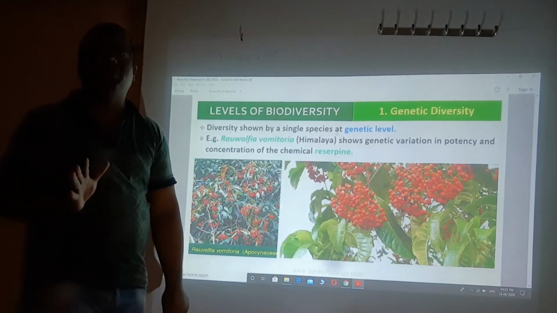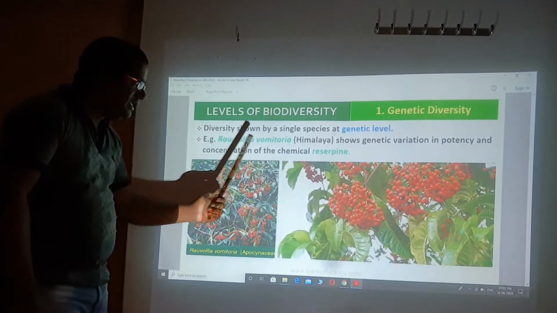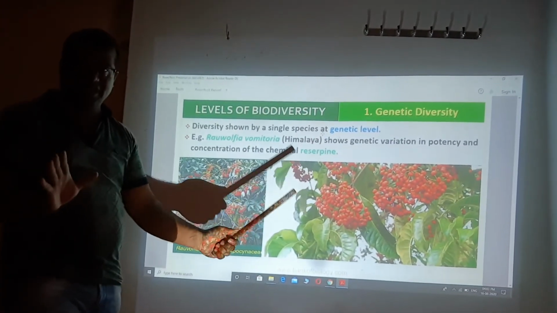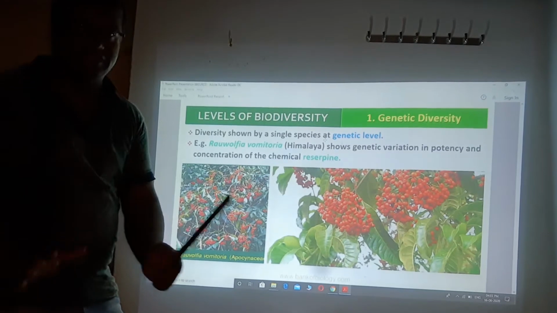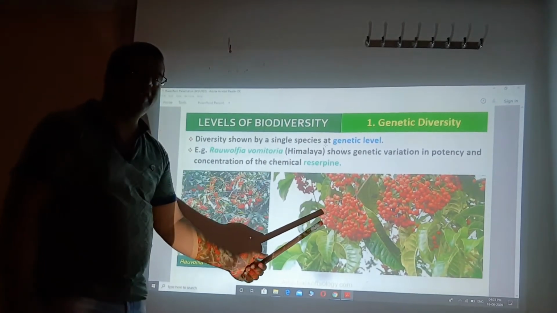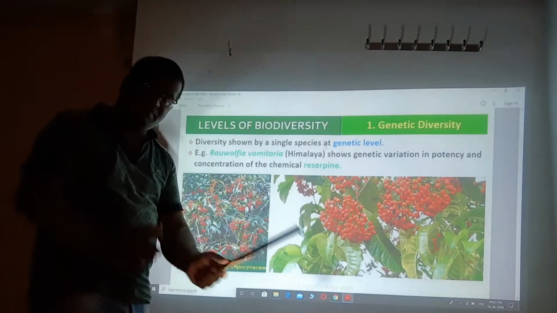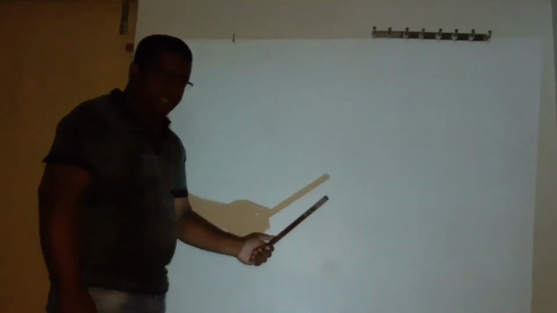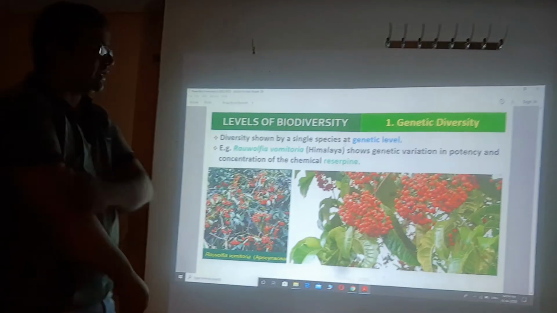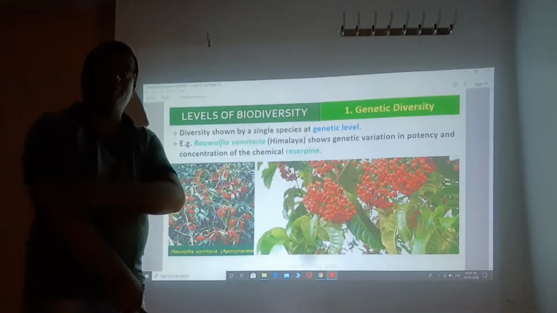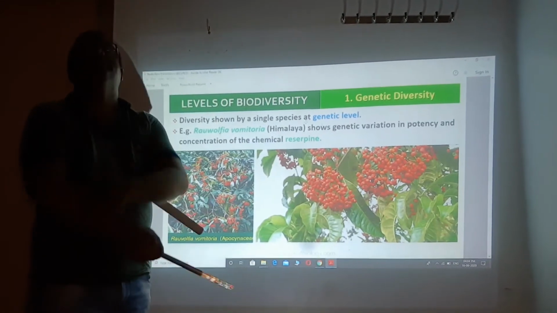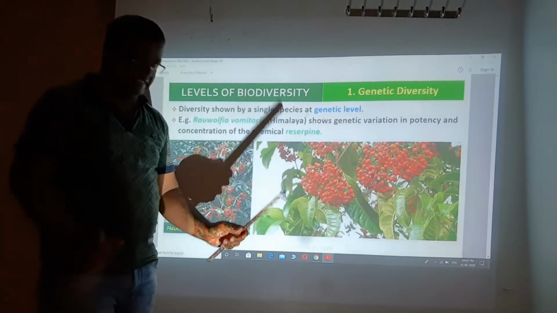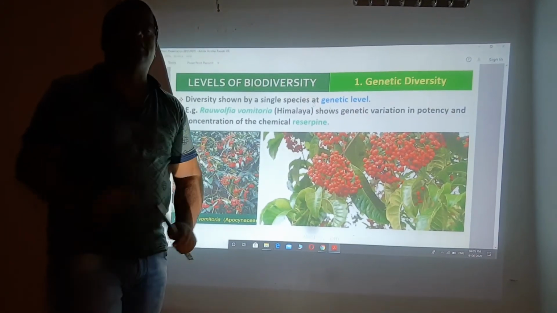What does this mean? This is one plant, and this is the plant's name, right? This plant is found majorly in the Himalaya region, and there are a number of such plants. The speciality of this plant, once again: the plant name is Rauwolfia vomitoria, found in the Himalaya region. An important feature of the plant is that it synthesizes a chemical called reserpine.